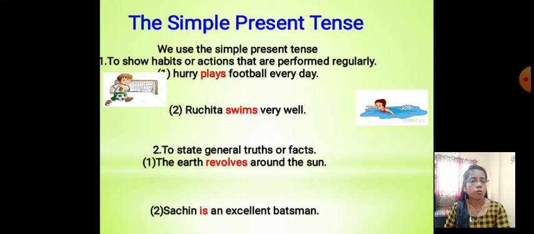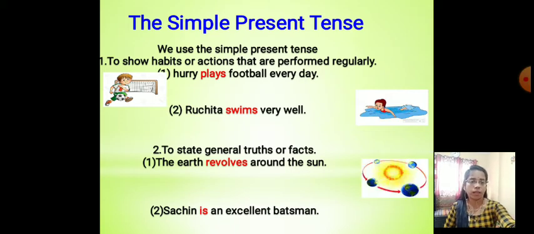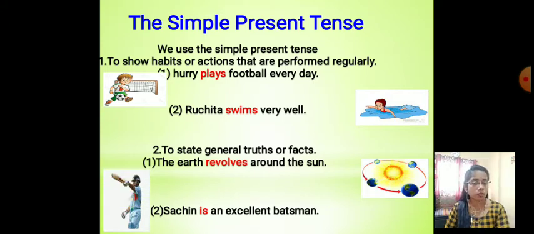Second one, to state a general truth or fact, a universal truth, we use the simple present tense. For example, the earth revolves around the sun. That is a truth or a fact. It is a universal truth. Okay. Next one, Sachin is an excellent batsman. It's also a truth. It's called the simple present tense.